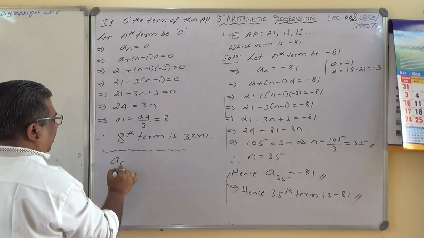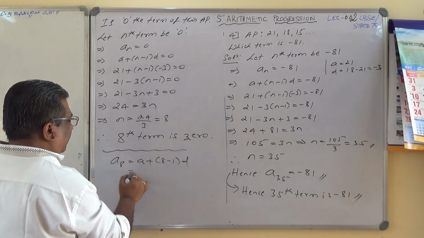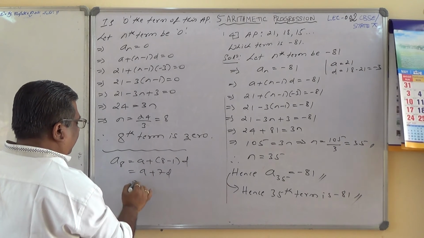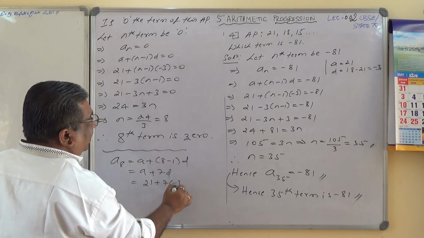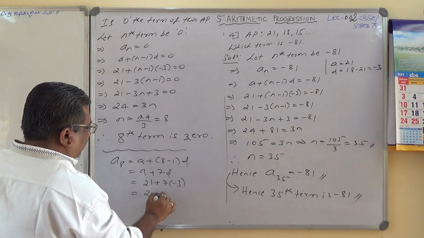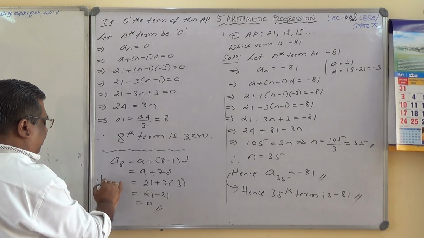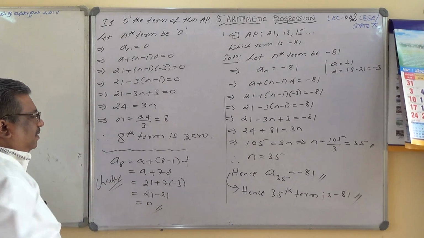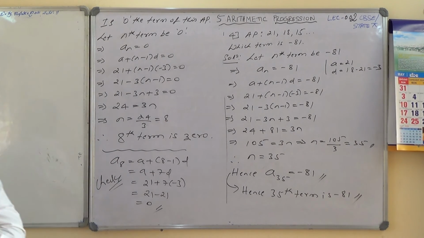So a8 equals a plus 8 minus 1 times d, a plus 7d. a is 21, plus 7 times minus 3, which is 21 minus 21, which is 0. This is the cross check. It is correct. The 8th term is 0 here. Isn't it? Note it down.